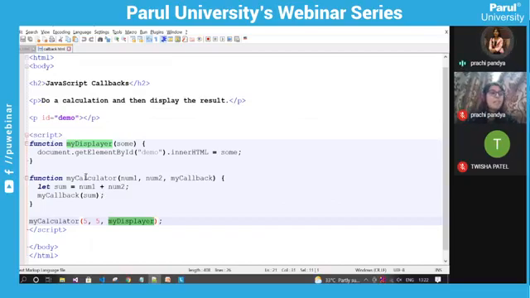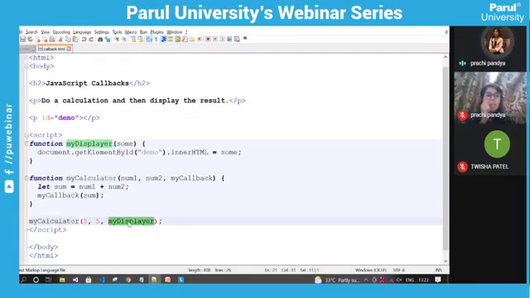This myCalculator is a function, right? And we are calling this function by passing three arguments. These two are number arguments and this is another function argument. We are passing myDisplayer, and myDisplayer is another function. So myDisplayer function is passed as an argument in the myCalculator function call. So this is called the callback function.